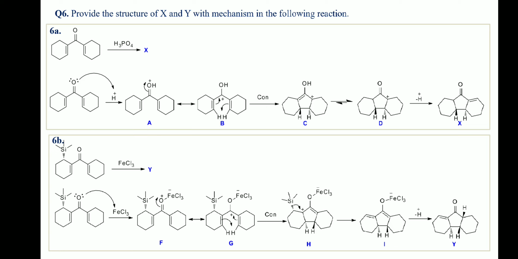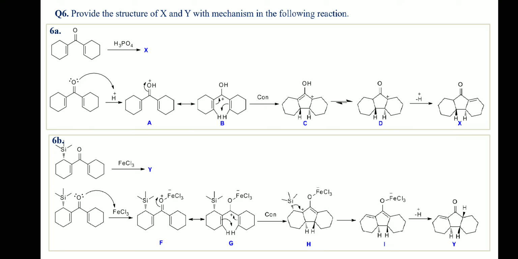So, under thermal condition, it undergoes a conrotatory electrocyclic ring closing process to produce species C, which tautomerizes to the more stable keto form D. D after eliminating a proton gives product X. Reaction 6B is an example of Lewis-acid catalyzed Nazarov reaction, where silicon acts as a chiral auxiliary.